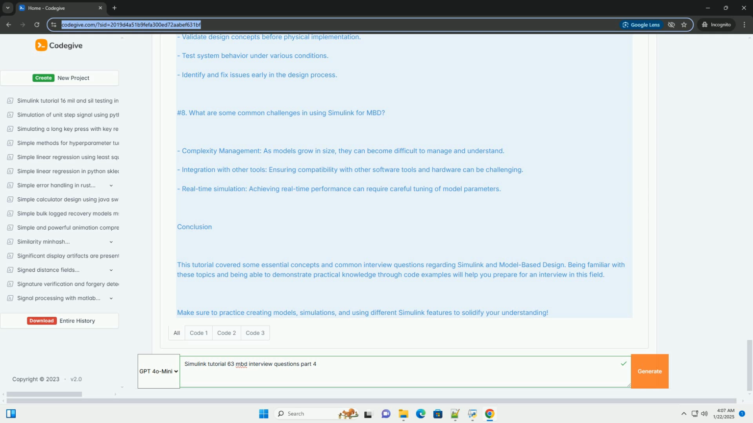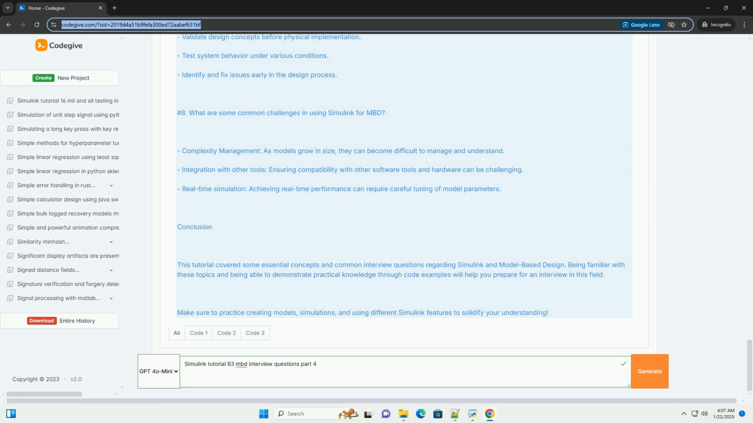7. What is the role of simulation in model-based design? Simulation plays a crucial role in MBD by allowing engineers to validate design concepts before physical implementation, test system behavior under various conditions, identify and fix issues early in the design process.